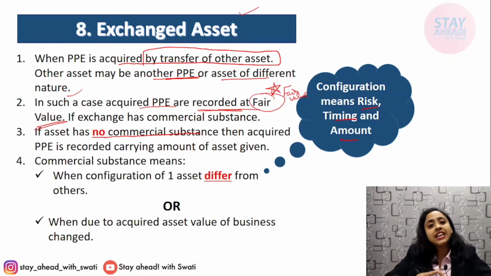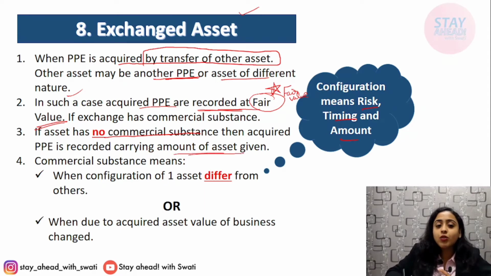If 2 identical assets are exchanged, those have no commercial substance. Since it has no commercial substance, then it will be recorded at the amount of the given asset. Okay, and if it has commercial substance, then it will be recorded at fair value. Okay, when due to the acquired asset, the value of business should change, or there should be a configuration change. What is configuration? Risk, time or amount, either of it should be different.